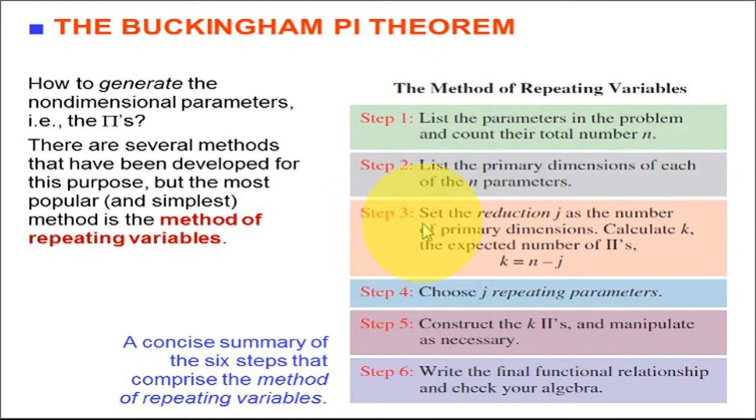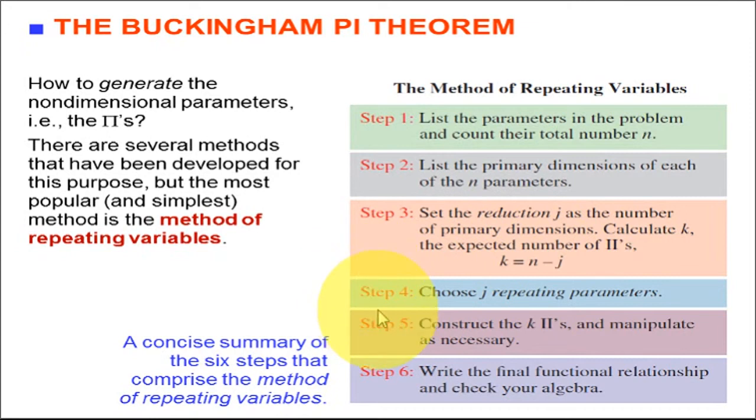Step 3, set the reduction j as the number of primary dimensions. Calculate k, the expected number of pi terms. k represents the expected number of non-dimensional pi terms. So that is equal to n, the number of parameters, minus the reduction j.